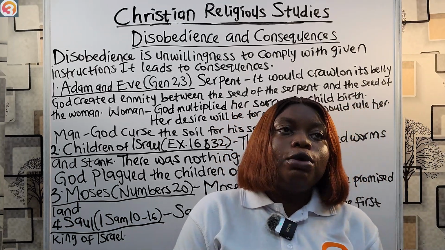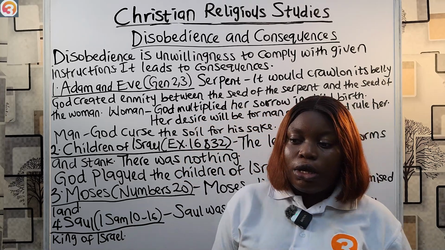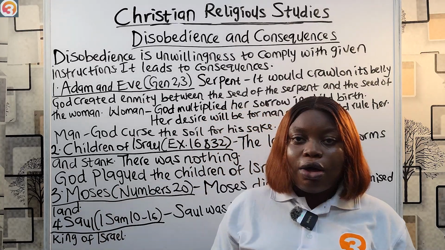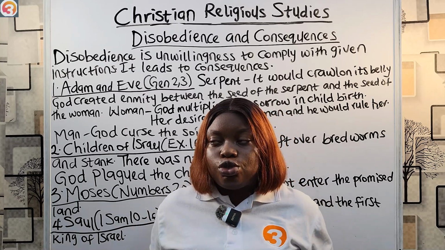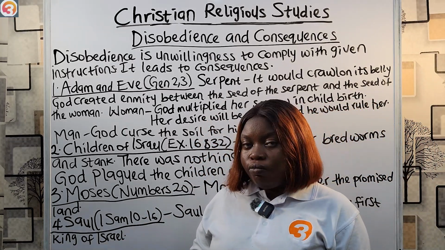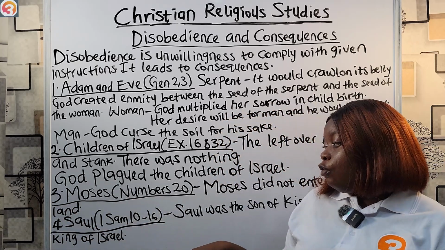Now, God sent Samuel to tell Saul to utterly destroy the Amalekites. God wanted everything destroyed. Man, woman, child, animal, whatever belonged to the Amalekites, God wanted it to be destroyed. So Saul went to Amalek with his army of 200,000 foot soldiers and 10,000 men from Judah.